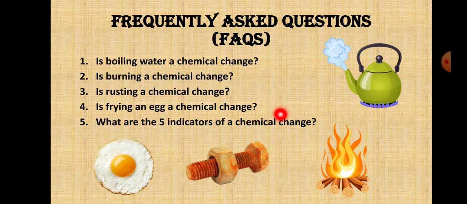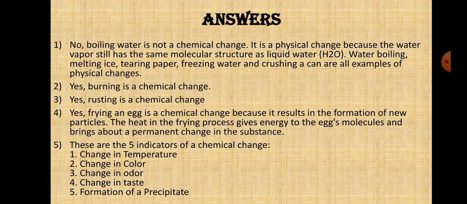Is burning wood a chemical change? Is rusting a chemical change? So find out all this. Go through all these questions and write answers in your classwork, children, so that I can understand how far you've understood the meaning of physical and chemical changes by your examples, right?